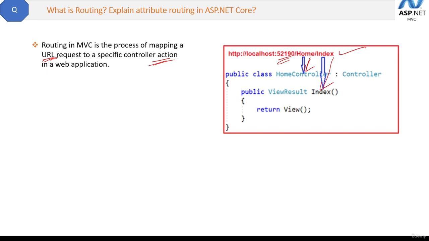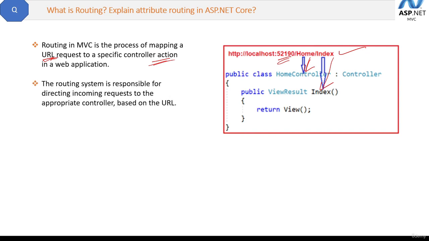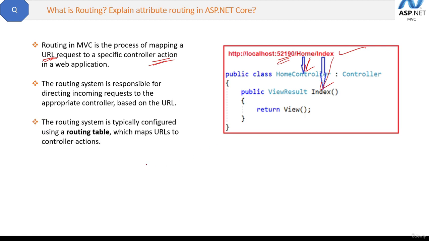Now some more points are: the routing system is responsible for directing incoming requests to the appropriate controller based on the URL. Second, the routing system is typically configured using a routing table which maps URLs to the controller action. Routing is automatically maintained by .NET Framework, so this routing table is also automatically maintained. You need not write any code for this.